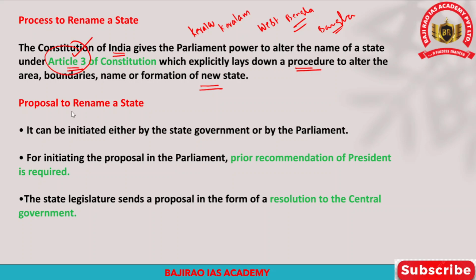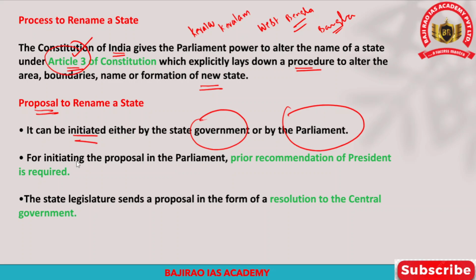Now, how is the proposal to rename a state initiated? First and foremost, it can be initiated either by the state government or by the Parliament. Both Parliament and state governments have the power to initiate the renaming of a state.